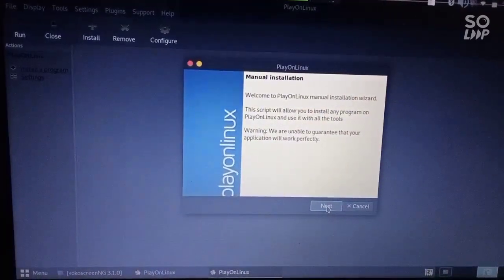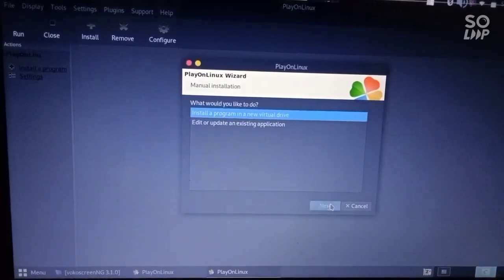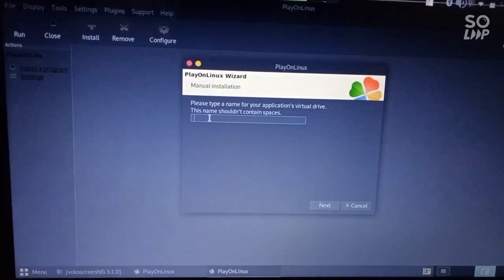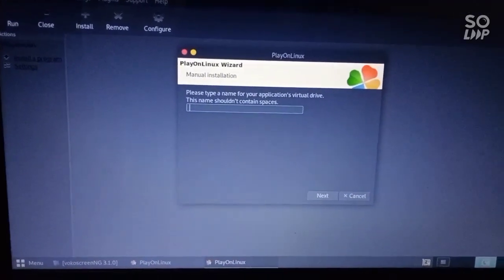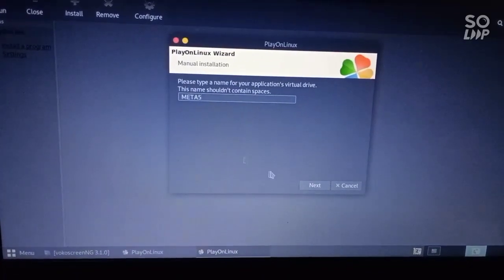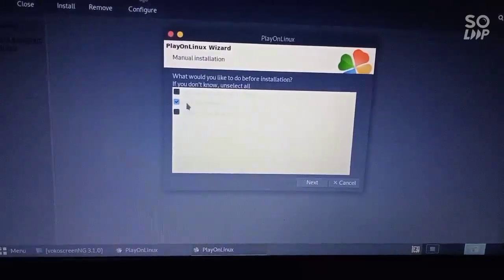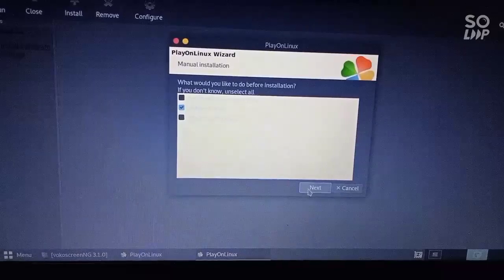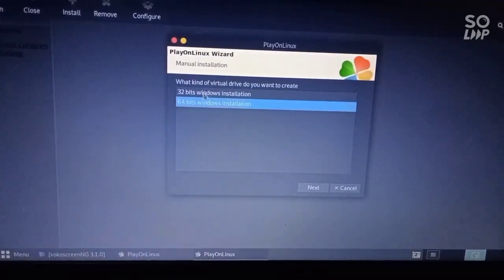Then you press next. You can read the manual, not important for right now. Okay, install on a new virtual drive and then give it a name. I am going to give it MetaTrader5, Meta5 in short. Click next. As you can see, do you see that config wine? It's good because it has the default wine. Then click next. MetaTrader5 is based on 64-bit. MetaTrader4 is based on 32-bit.